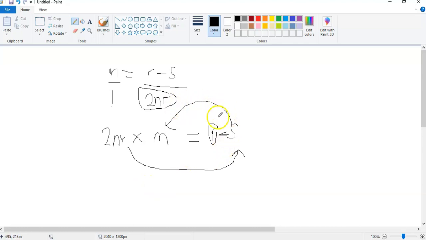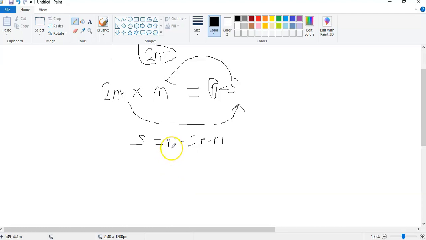So when the negative s comes here, you are going to get s is equal to, then our r is already here, so r minus, now when this one comes, it's positive, so it's going to be minus 2nrm. The m, when it's multiplied, it's attached to this one.